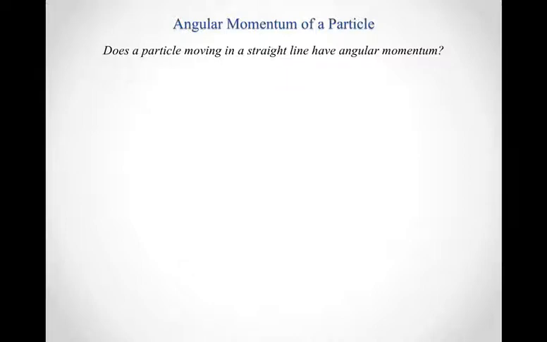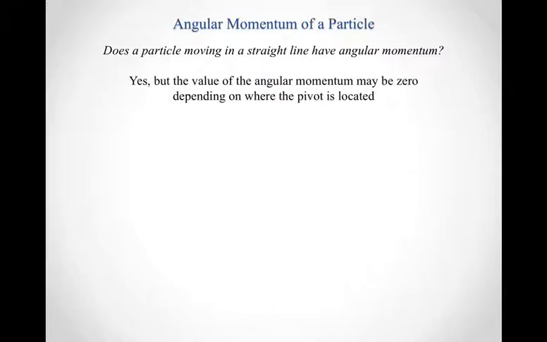So it's pretty easy to see for our extended objects that are able to rotate about a single point, it's easy to imagine how an object that rotates has angular momentum. A more difficult question to conceptualize is, does a particle that's moving in a straight line have angular momentum? So do particles themselves, if I come back to thinking about my object as just a point mass, can that point mass have angular momentum?